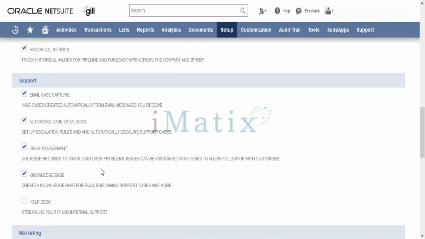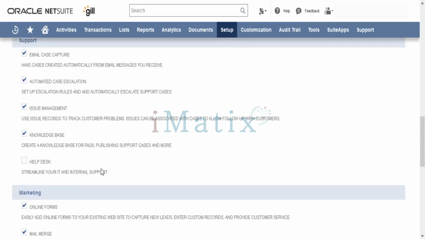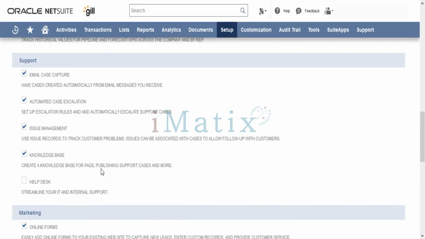Any queries related to support cases? What do you mean by cases? For example, you are selling something, right? There are some support emails available. In case you send an email to that email ID, a case gets created. That is how it works in NetSuite as well.